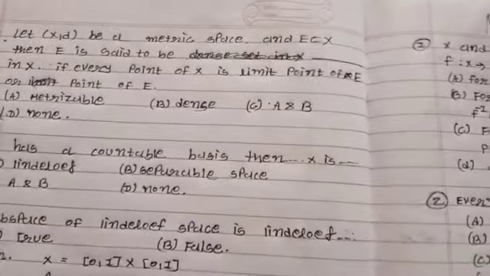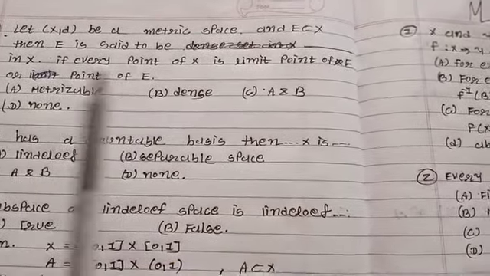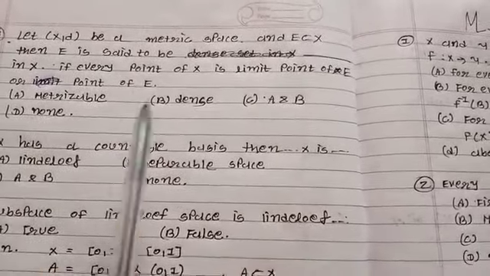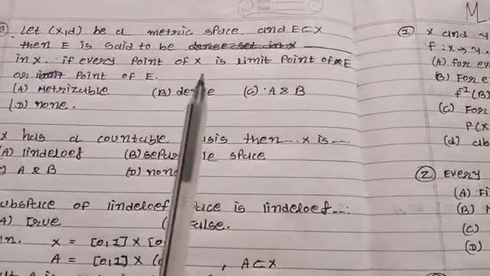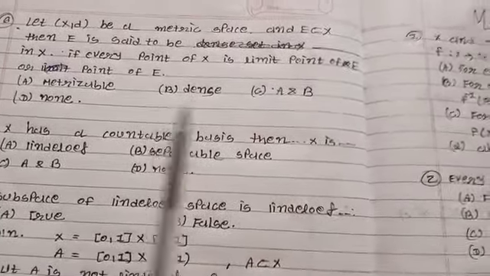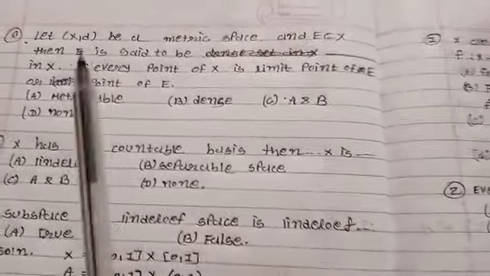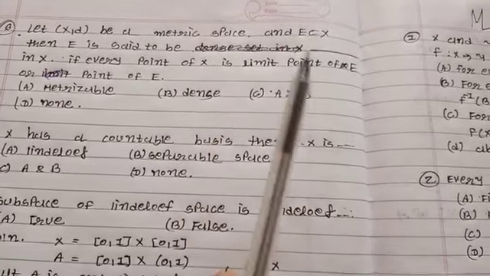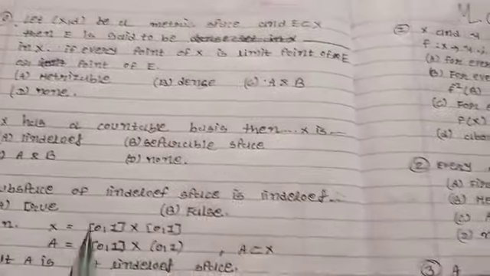Next one: let (X, d) be a metric space and E a subset of X. Then E is said to be dense in X if every point of X is a limit point of E or a point of E. According to the definition of a dense set, the right answer is B. But E is a subset of X and (X, d) is a metric space. That's why E is also a metric space, and every metric space is a metrizable space. So the right answer is A and B both.